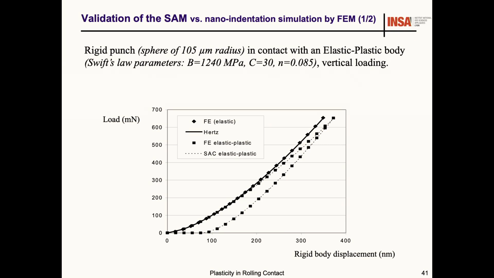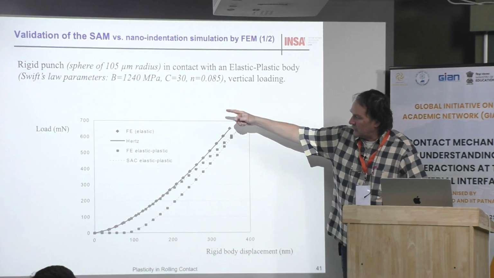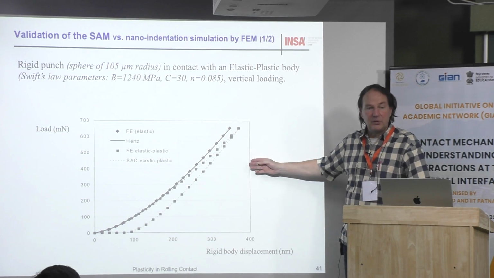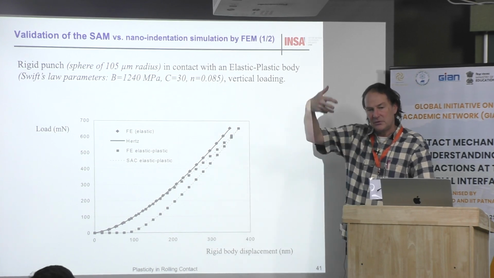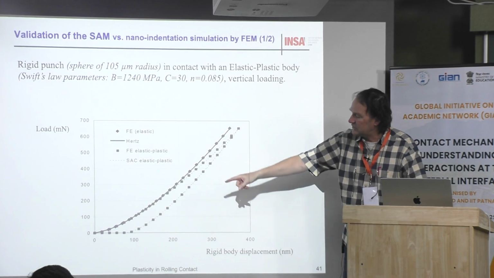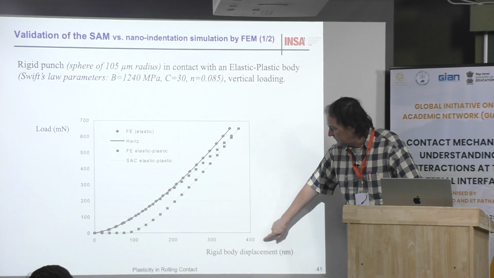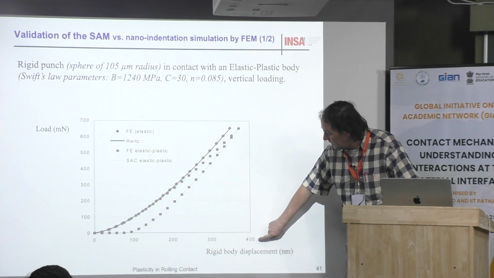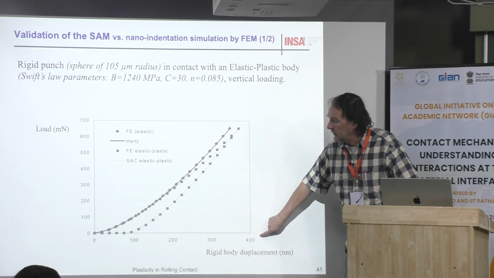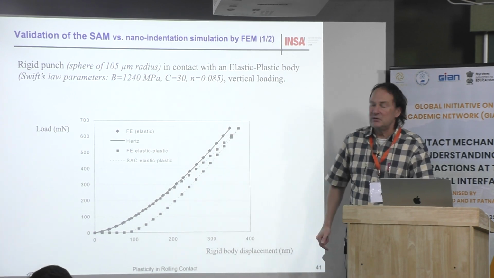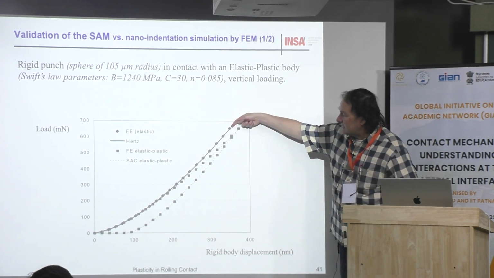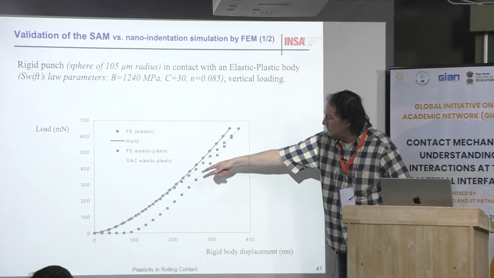This is a simulation. This is the way we characterize materials. As I said before, this is a nonlinear problem. You have an indenter, which is a spherical shape. You have the load on the vertical axis, and the displacement on the horizontal one. This is in nanometers, and the vertical axis is in millinewtons. This is the elastic solution, and when you load, you come to this point.